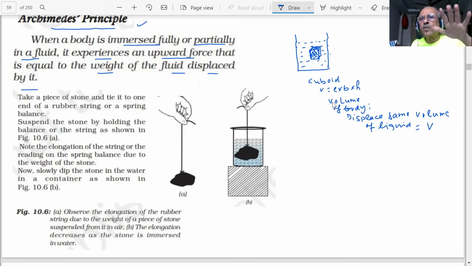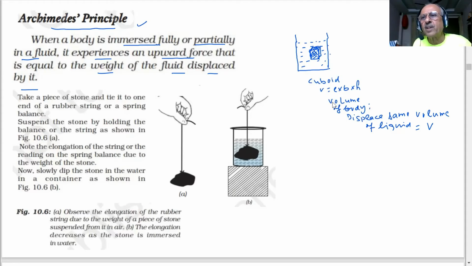In a shelf, you have books. The shelf is filled. You want to put another book, then how will you do it? You have to remove a book and then you can put it. Or if you put your book, it will displace an equal amount of space. Equal volume will be displaced, yes or no? Yes, sir. So if this body is immersed, fully immersed now, we'll take the case of partial immersion also, it will have to displace a liquid of the volume equal to it.